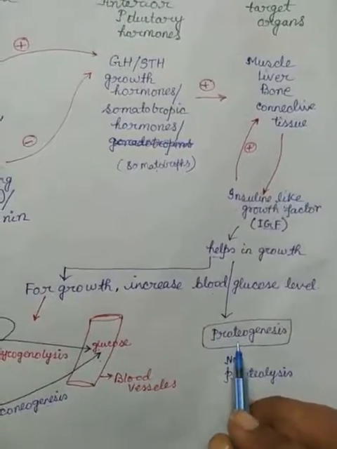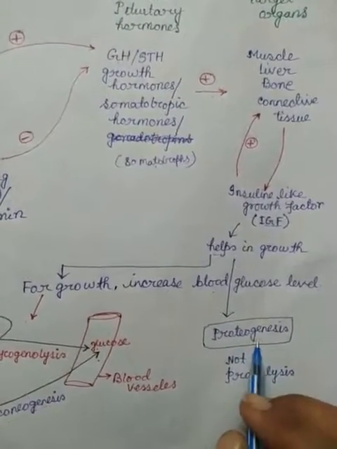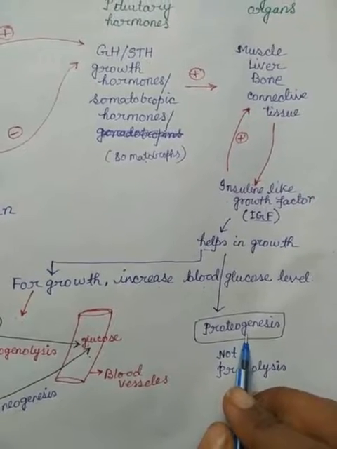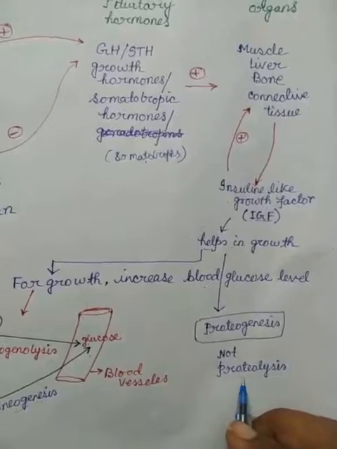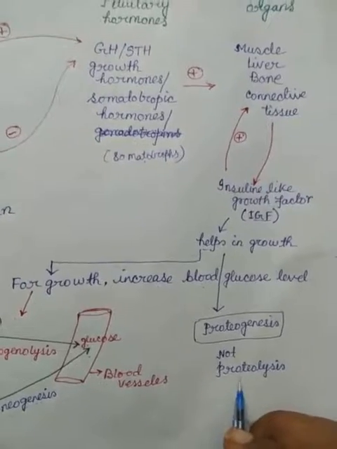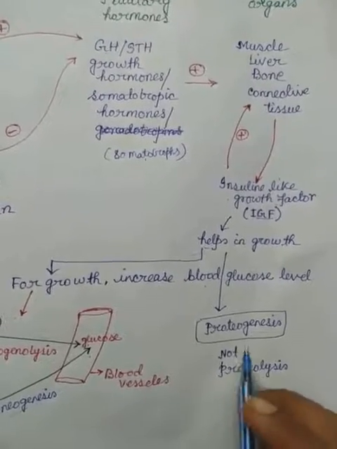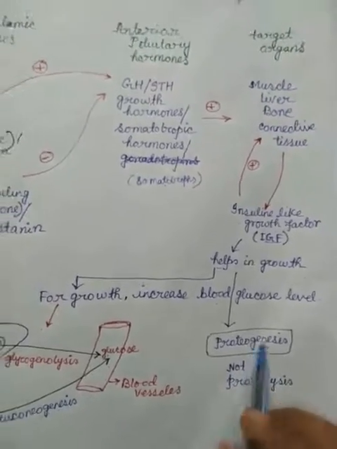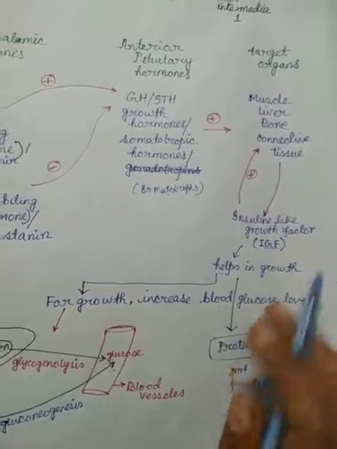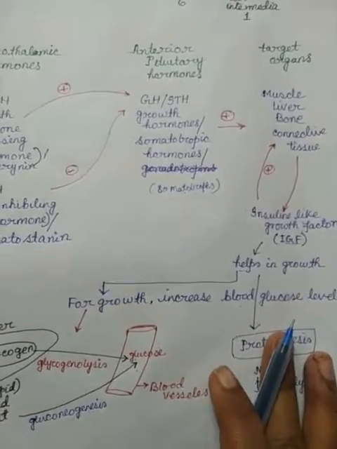Growth also occurs through proteogenesis, the formation of protein, not proteolysis, which is breakdown of protein. For growth we need the formation of protein. This is the way IGF helps in the physiological growth of our body.